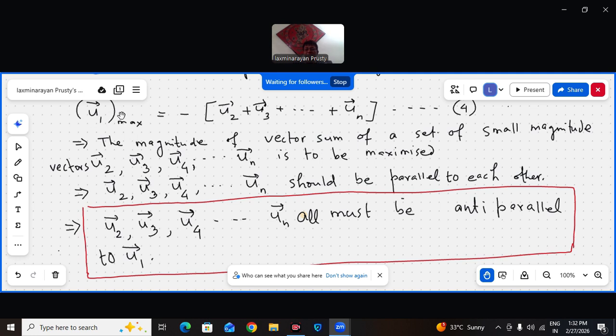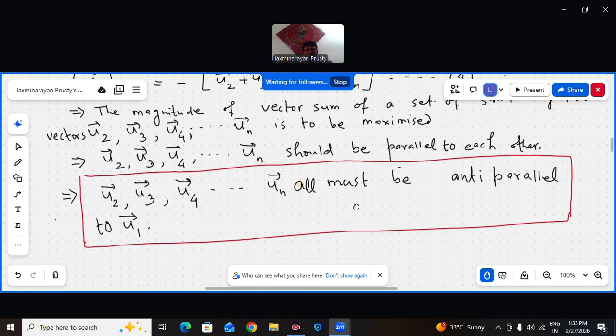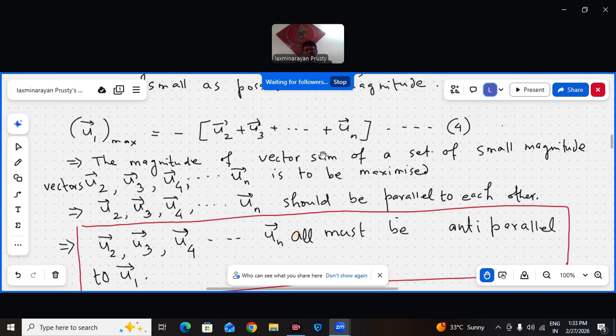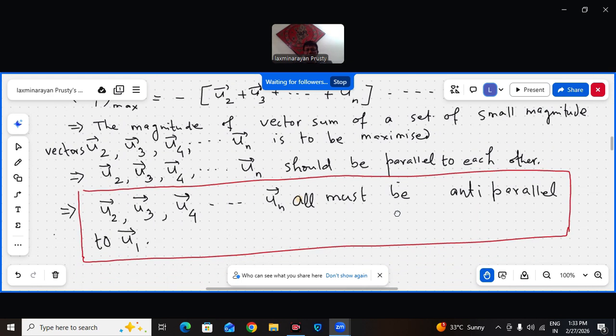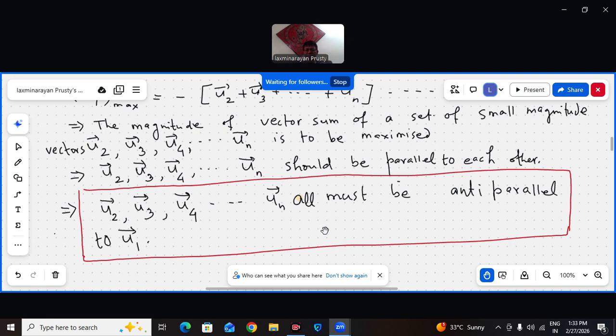Because U1 is still maximum. U1 maximum is this much. So they have to be in such a manner that their addition should be maximized. So they should be parallel to each other. And because of the minus sign, they must be anti-parallel to U1.